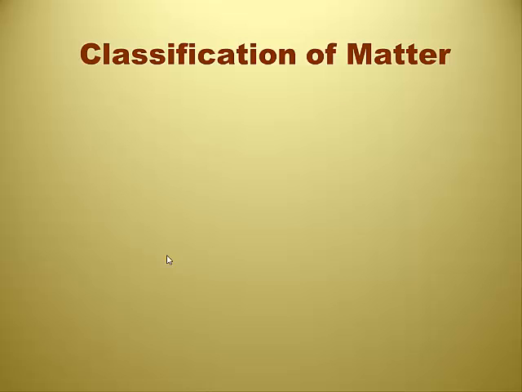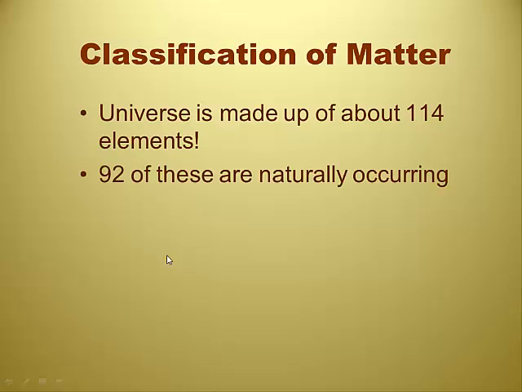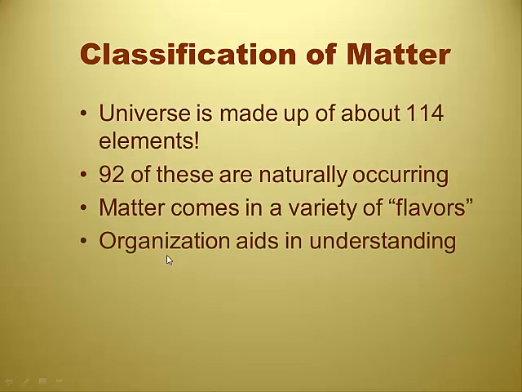Classification of matter. The universe is made up of about 114 elements. 92 of those are naturally occurring. Does that mean the rest of them are all synthetically made? Yeah, I think so. Synthetically. Man-made. Matter comes in a variety of flavors, like carbon-flavored, nitrogen-flavored. My favorite, gold. Gold-flavored? Yep. Gold-flavored is nice.